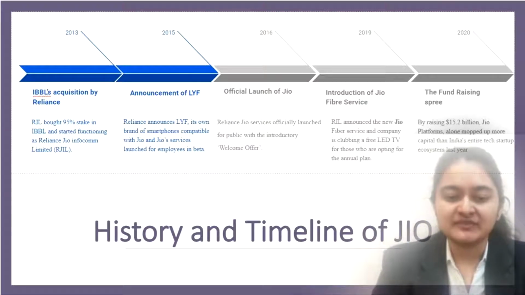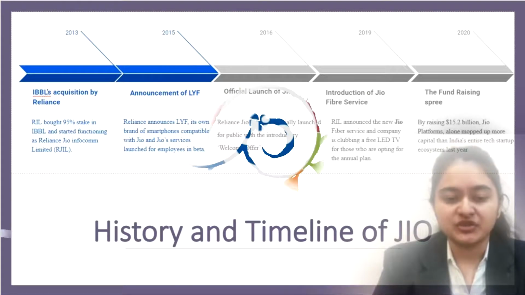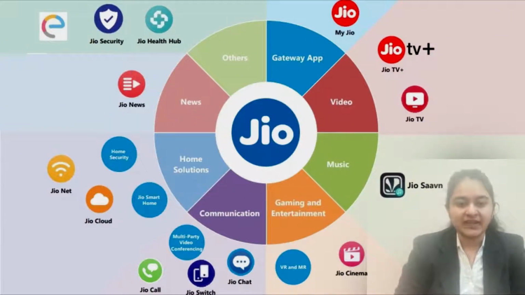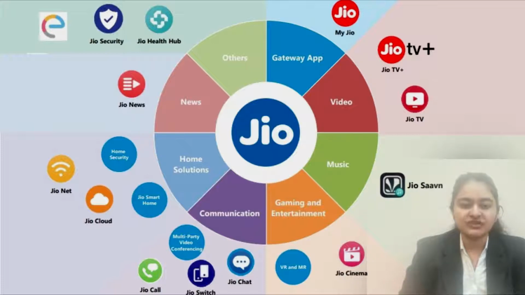Since then, Reliance Jio has become a very big name and it has been able to amass 400 million subscribers in a matter of just 4 years. Yes, which is very huge. In order to see what led to this success, we will look at the product offering and value proposition of Jio. Reliance Jio Broadband is a 4G broadband service that offers data and voice services along with secondary services like instant messaging, live TV, movies on demand, news, etc.